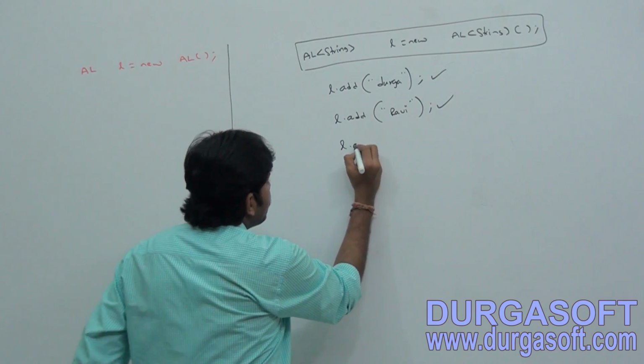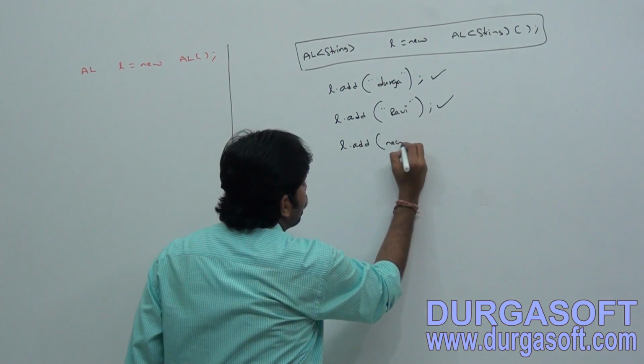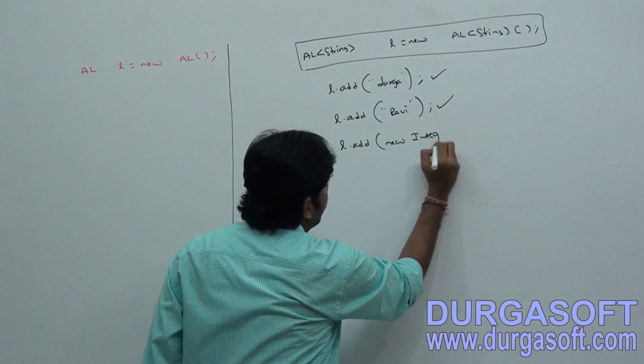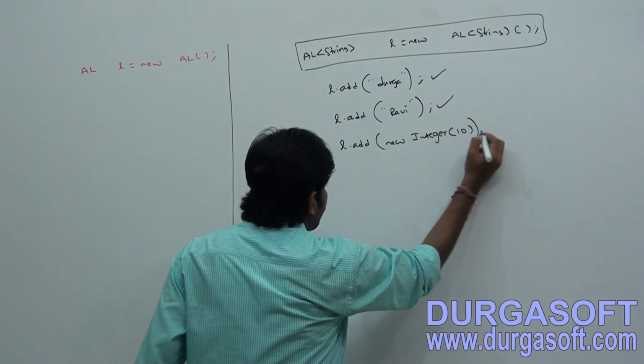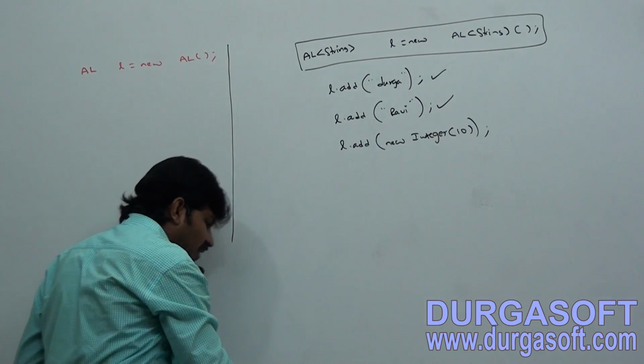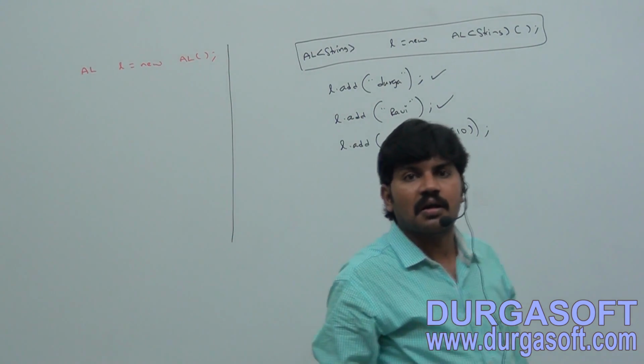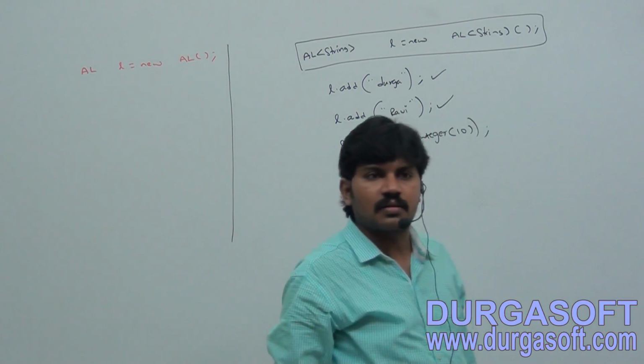Now l.add(new Integer(10)). Is it valid or invalid? Invalid. Immediately the compiler will give an error.